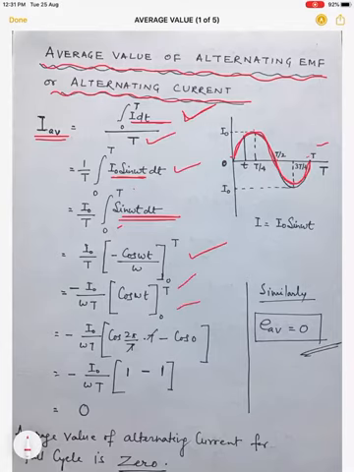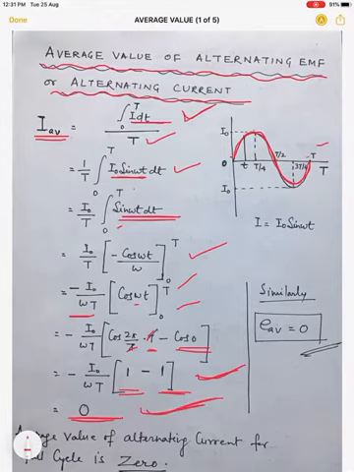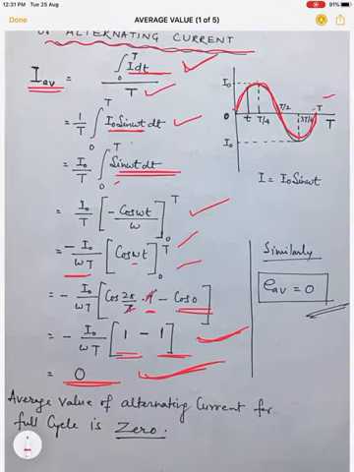In place of small t put capital T, and the value of omega is 2 pi by T. So minus I naught by omega T, cos of 2 pi by T in place of omega, into capital T upper limit, minus cos 0. Because when we put 0, everything will be 0, and T cancels T. The value of cos 2 pi is 1, and the value of cos 0 is also 1. So if we put the values of cos 2 pi and cos 0, it is 1 minus 1, so the final value is 0. So the average value of alternating current or alternating EMF, both are 0 for a full cycle.